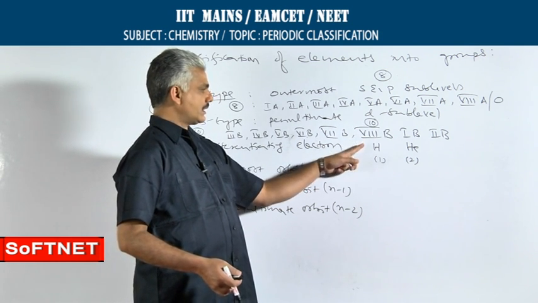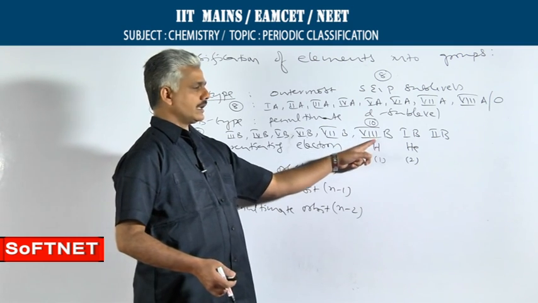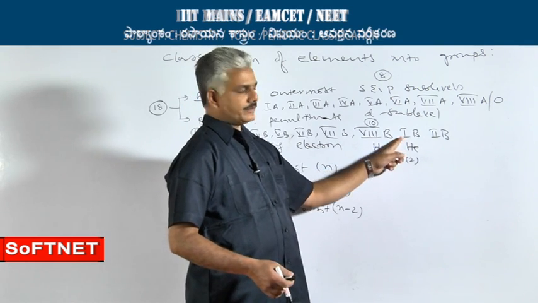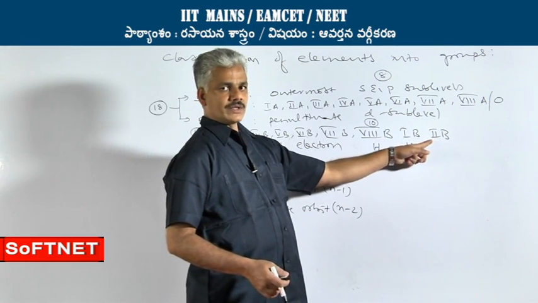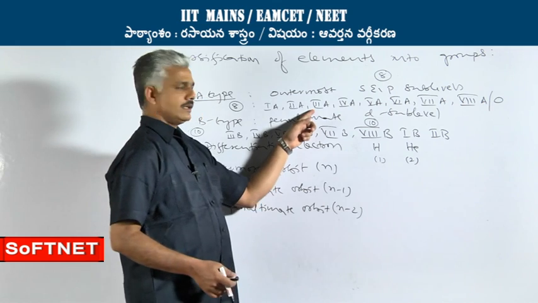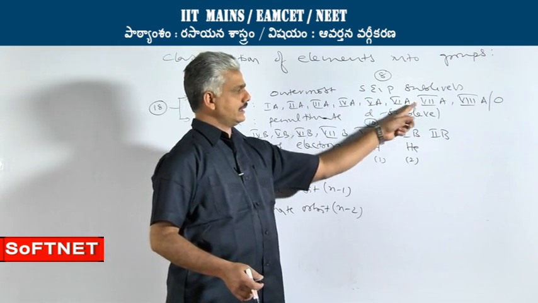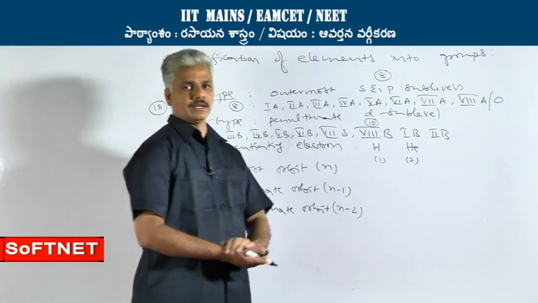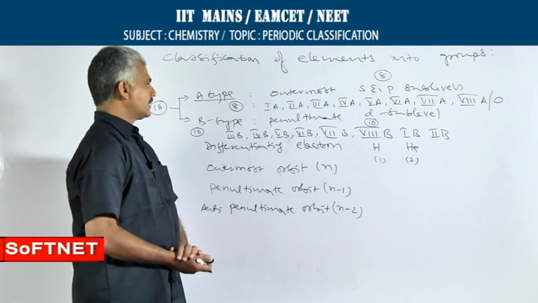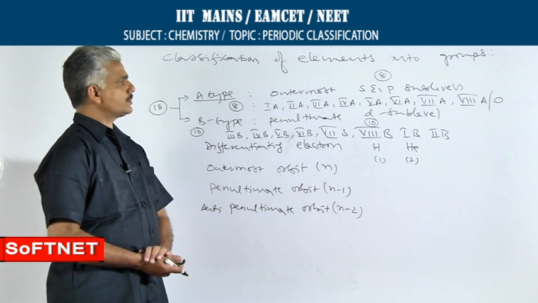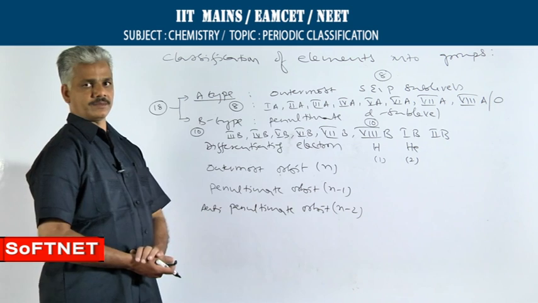That is why they are numbered as 8, 9, 10. 1B is called as 11th group, 2B is called as 12th group. 3rd A is 13, 14, 15, 16, 17 and 18. So, that is the suggestion given by IUPAC to indicate the groups present in the periodic table.